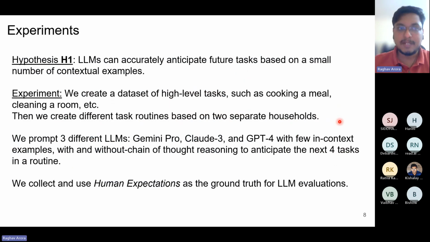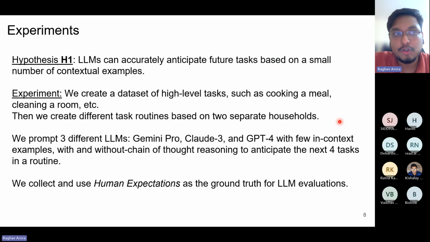So let us go through the experiments and the hypotheses we propose in the paper. The first hypothesis is that LLMs can accurately anticipate future tasks based on a small number of contextual examples. Many recent papers have demonstrated that LLMs are good at pattern recognition and summarization techniques. For instance, when we have to train any learning model, we require a large amount of data to learn. But LLMs have been trained on a lot of world data, which gives them a sense of common sense reasoning, which allows them to learn patterns in a household based on a limited number of prompts.